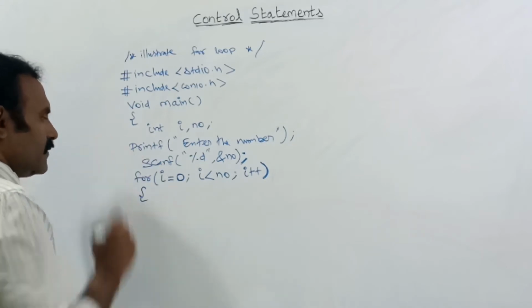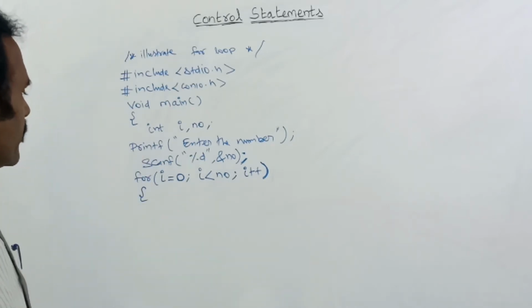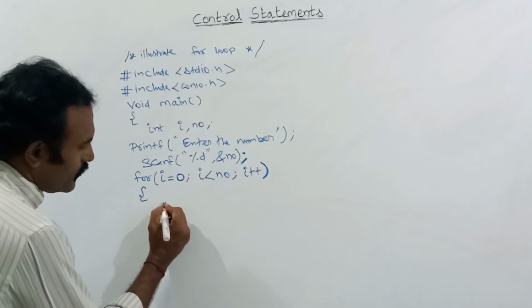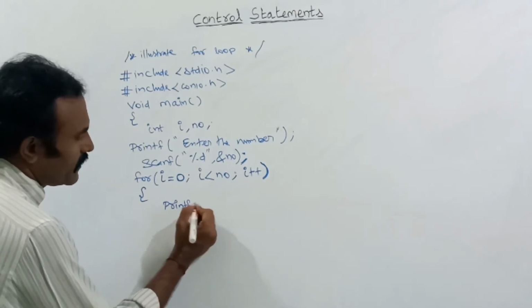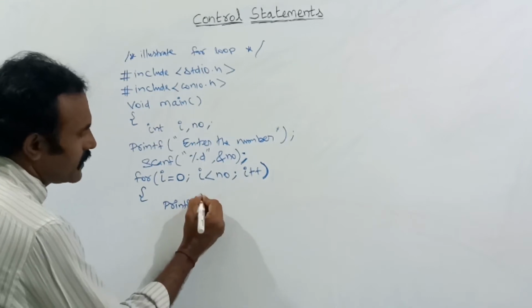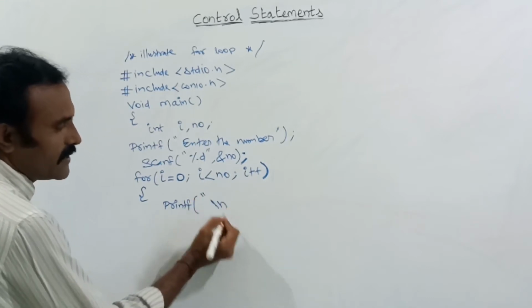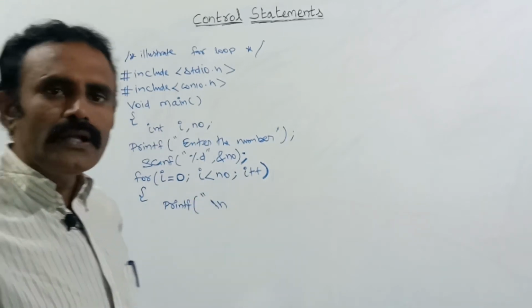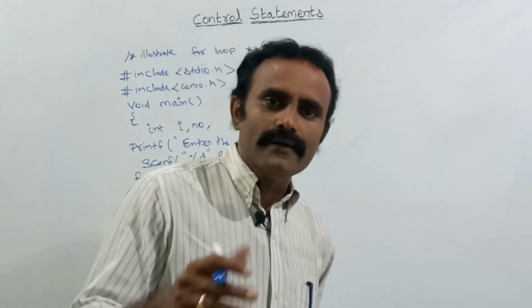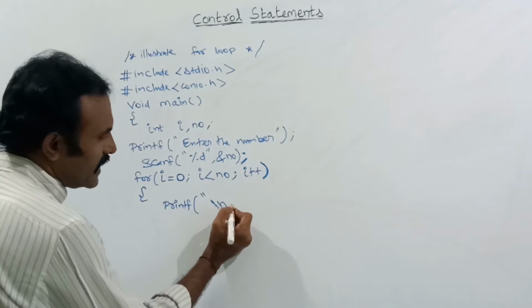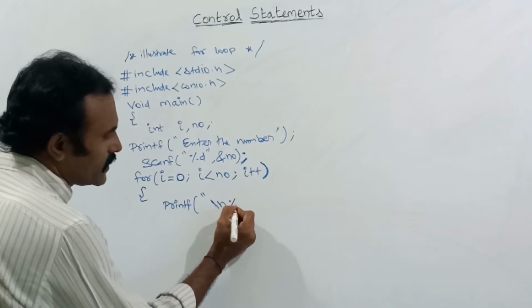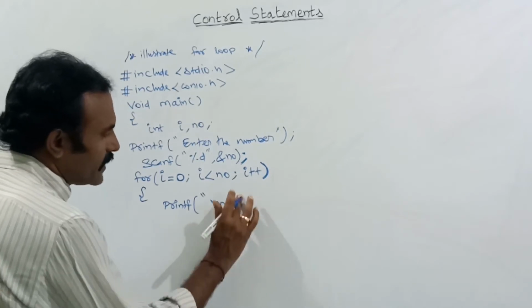Next, open brace. Here I am telling it to print the I value. Printf, next, \n. \n is used to display the data line by line, as a new line. Next, I am going to display the integer value, that is the I value.